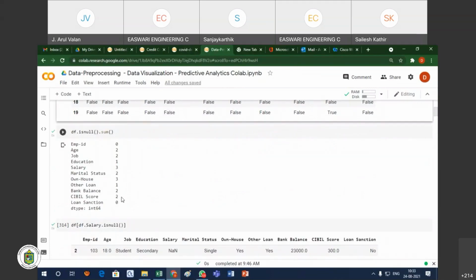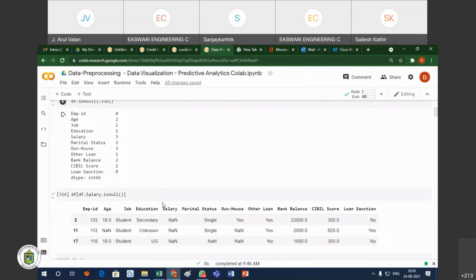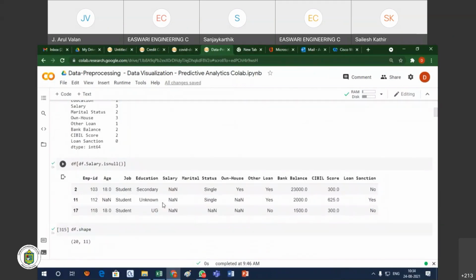Employee ID is one, and the last attribute is the loan sanction. For the rest of the attributes, some values are missing, either 1, 2, or 3 values. Is that correct? Particularly, I want to know about any one individual column and check that. Here it gives all the columns, but I want to check just one column.